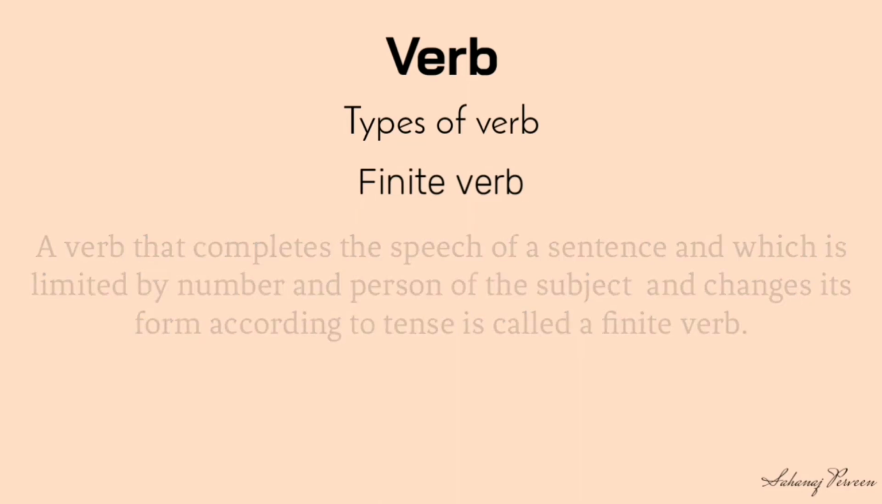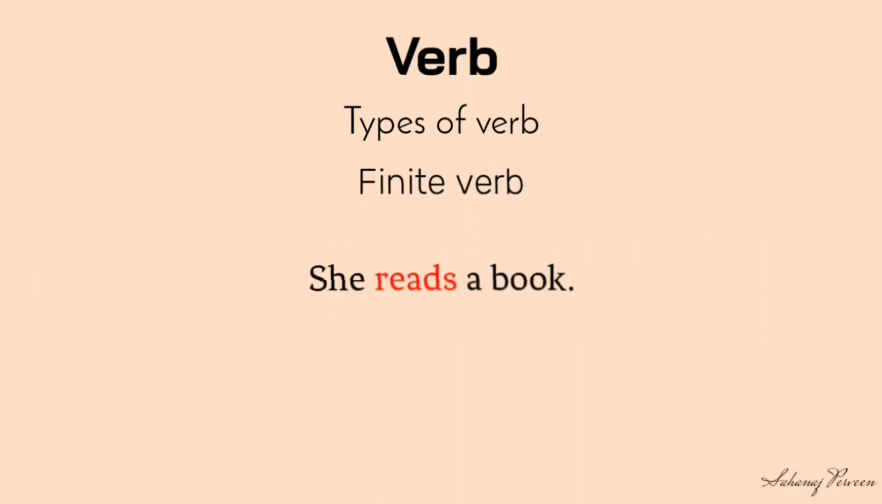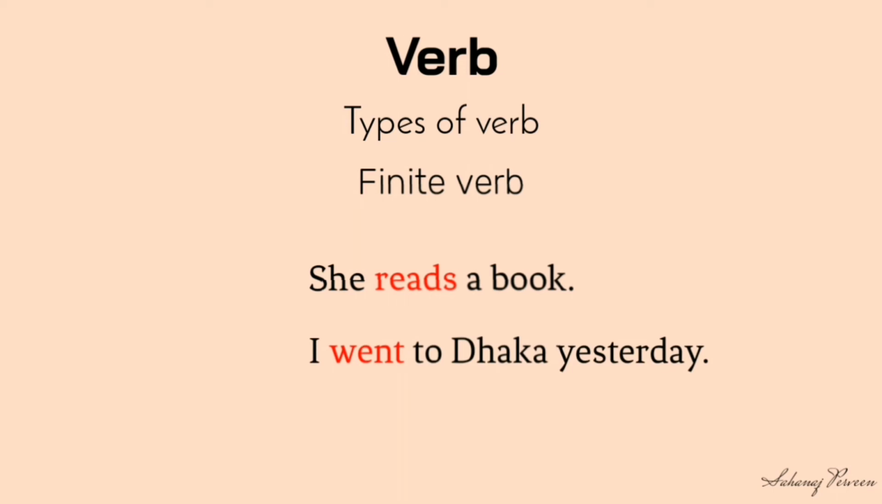Look at the examples. She reads a book. I went to Dhaka yesterday. Here the underlined words read and went complete the meaning of the sentence. Again, according to the number, person and tense, the form of the verb changes also.